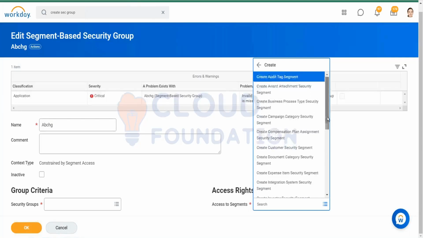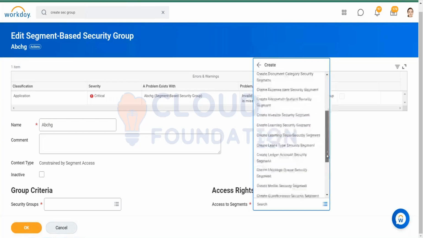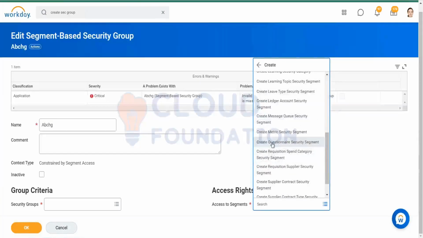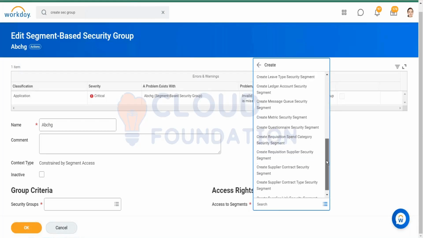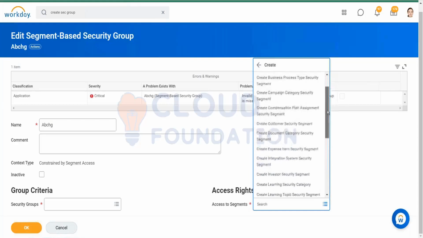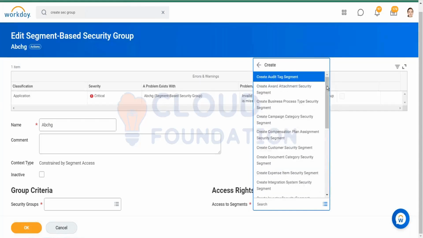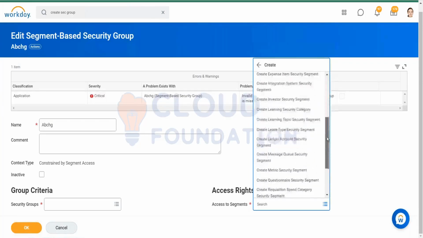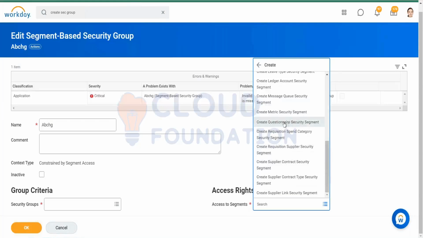See, these kinds of segment types we can create. We have just seen how we can create one for questionnaire, but for assessment there is no type present in this tenant. That's why we are not able to create it. Okay, I got it. So my other doubt has also got cleared. So we can create segments normally in this tenant. Yeah, we can create them, we just created for questionnaires.